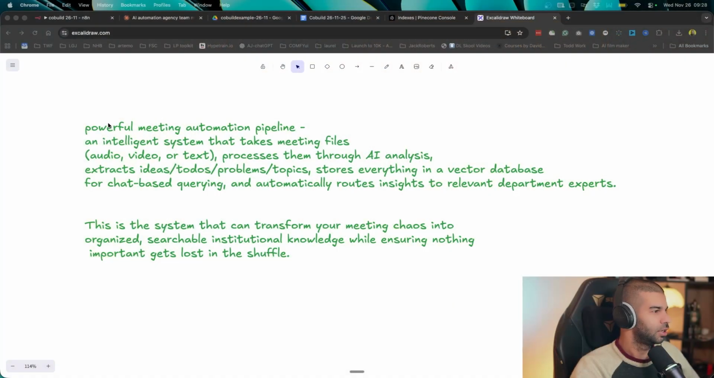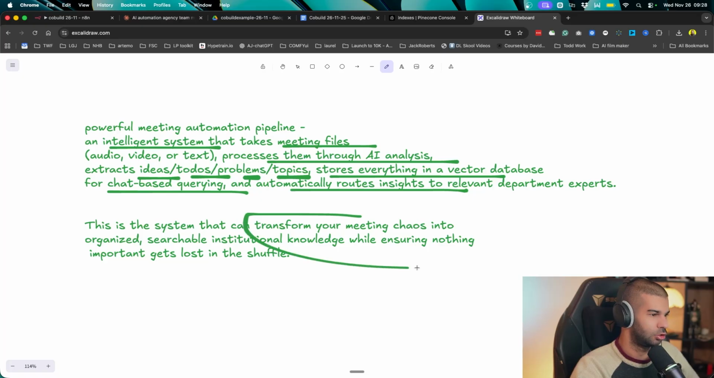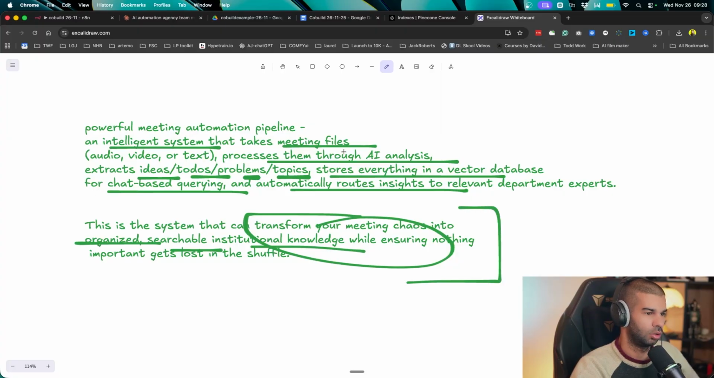What we're building here, as I said, is a powerful meeting automation pipeline that is an intelligent system that takes meeting files, processes them through AI analysis. It extracts ideas, to-dos, problems, and topics, stores everything inside a database, and it allows for chat-based querying. So quite a mouthful right there. Then it also automatically routes insights to relevant department experts. So quite a lot that is happening. And the idea is that you can transform your meeting chaos into organized, searchable, institutional knowledge. So that's the whole goal of this automation.